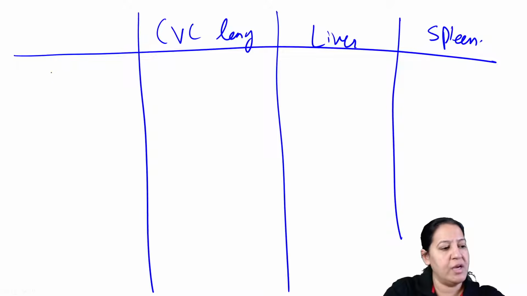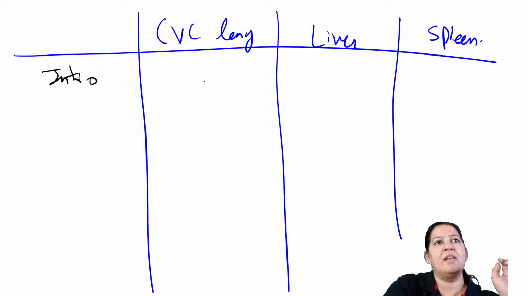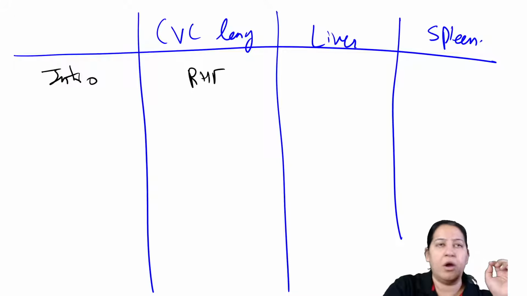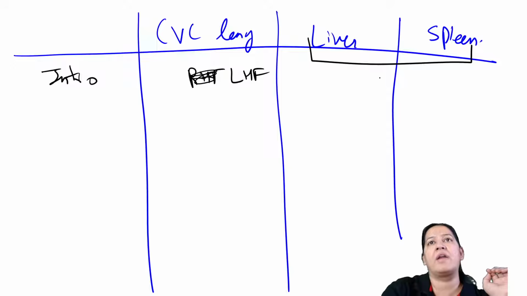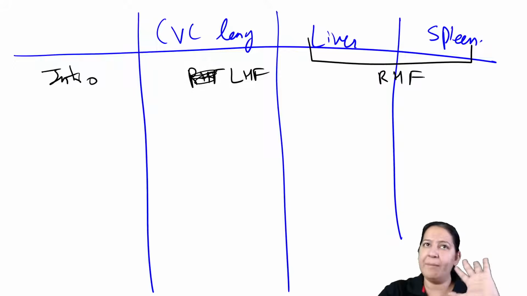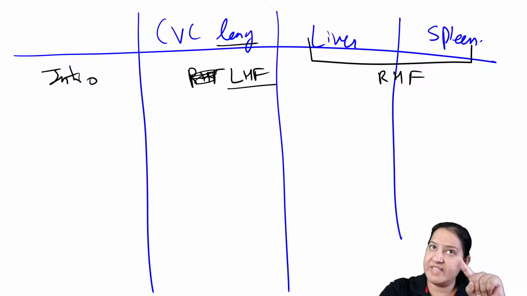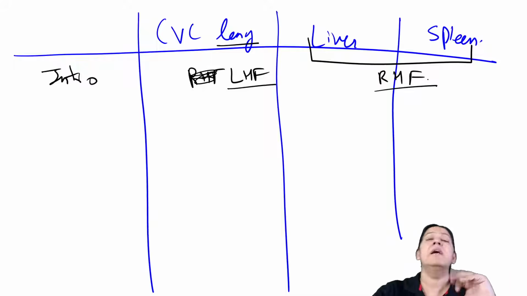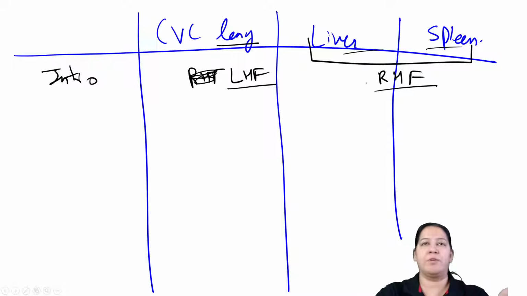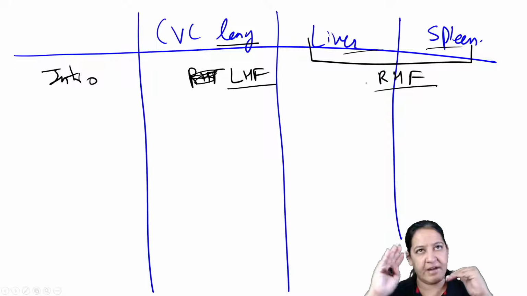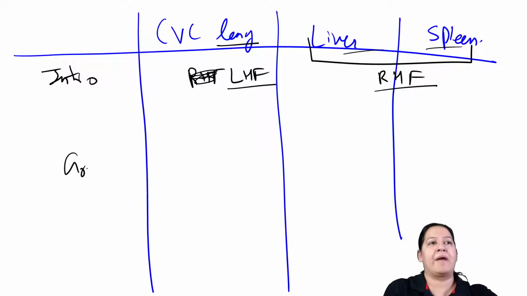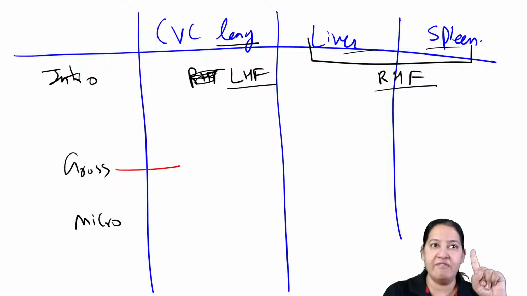So in the introduction, you have already written that CVC lung occurs in right heart failure. Not right heart failure, I'm sorry, my mistake. It is left heart failure, and the rest 2 are occurring in right heart failure, liver and spleen. So you can prove it. In the beginning of the lecture, I have proven how left heart failure results in CVC lung and how right heart failure results in CVC of the other 2 organs and all organs of the body. In the introduction, you have to draw that flow chart with the diagram. Coming to the gross and microscopy. So in gross, write down one word. For the lung, write down brown induration of the lung.